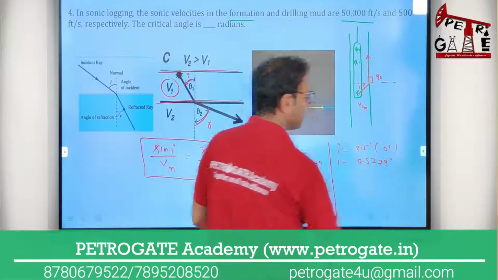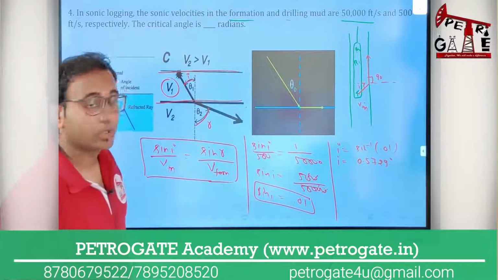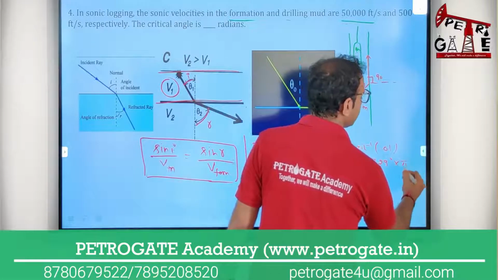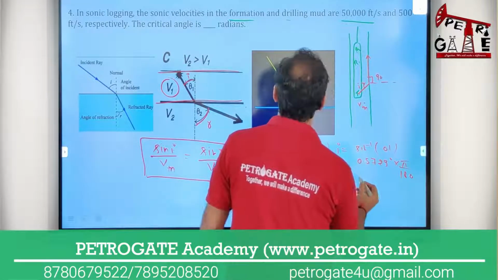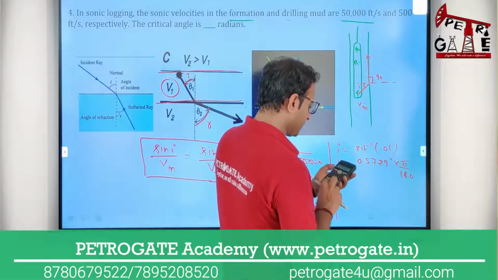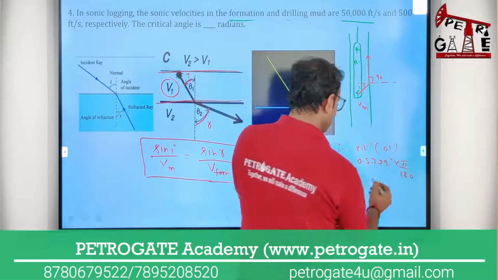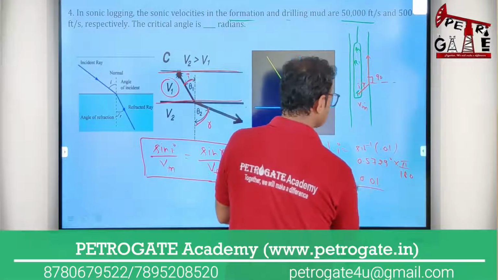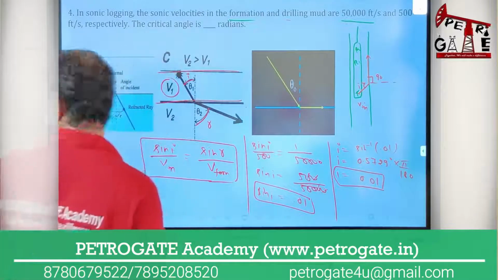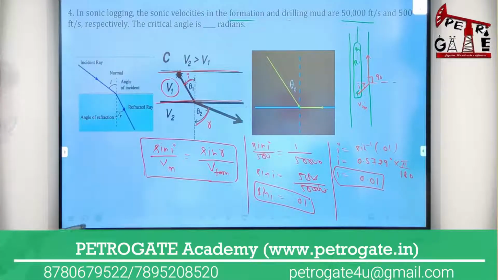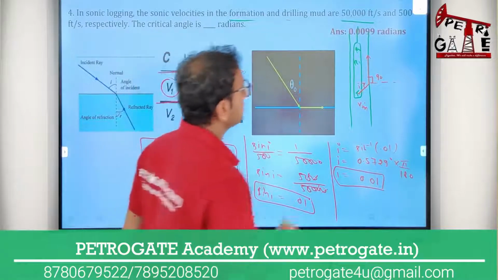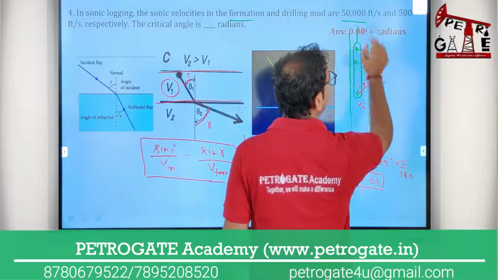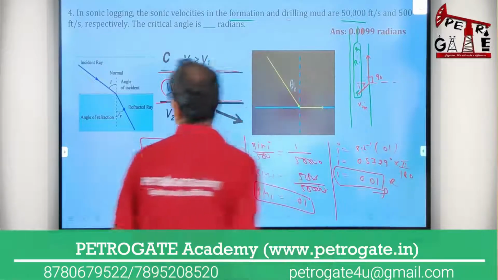0.57.29 will be the angle in degrees, but I want to calculate in radians. I know the angle will be in radians, so I will multiply by pi and divide by 180 degrees. You will get 0.0099, so you can write 0.01. This will be the right answer in radians. No problem.